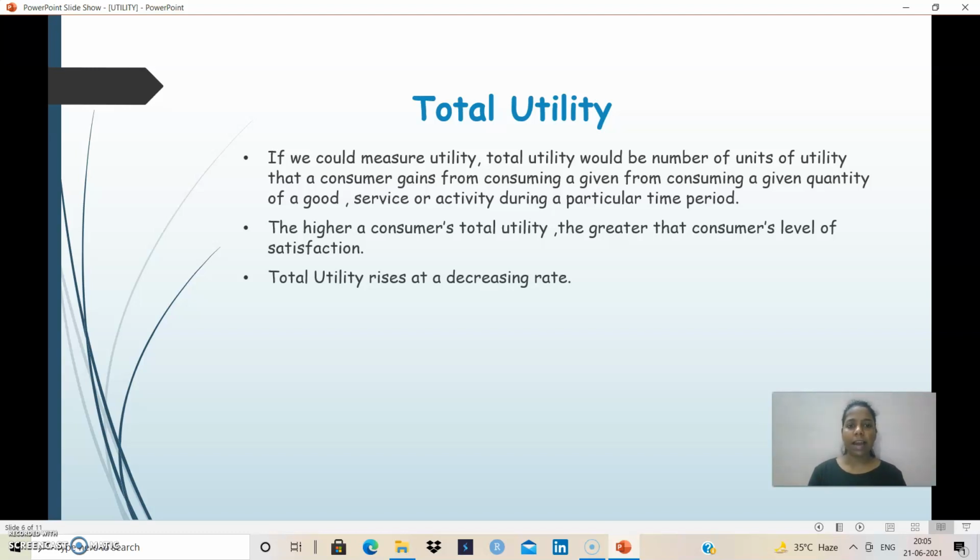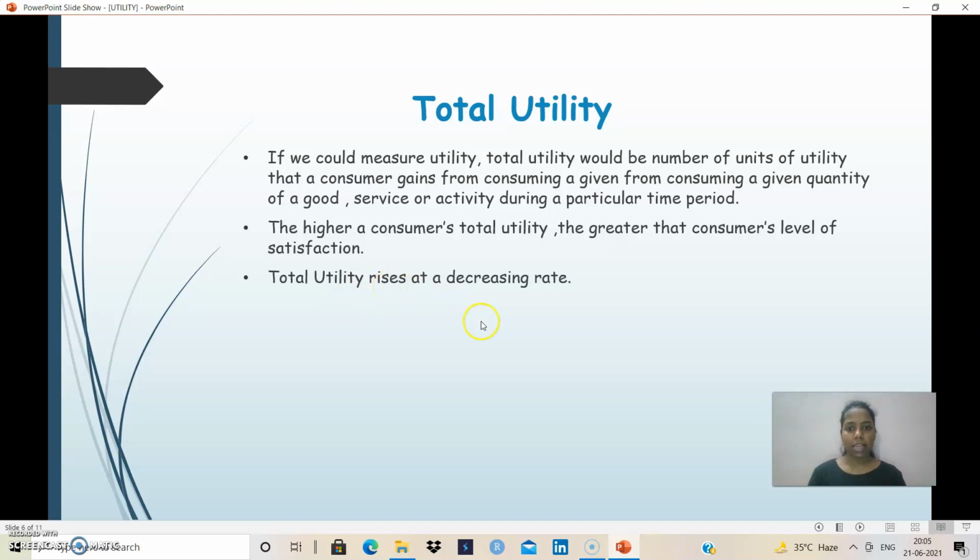Total utility says that if we could measure or count the utility, we could add up our satisfaction, and the whole together we will call total utility.